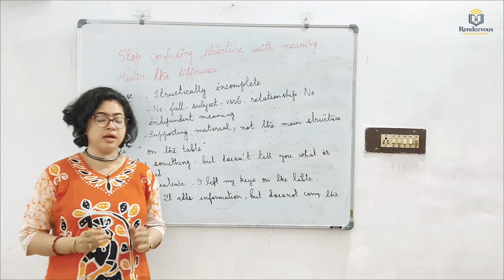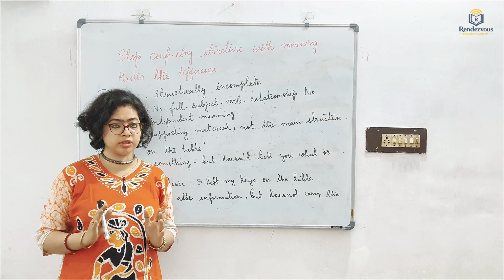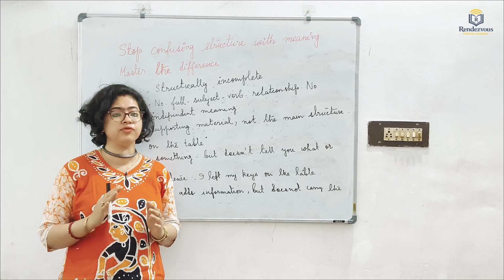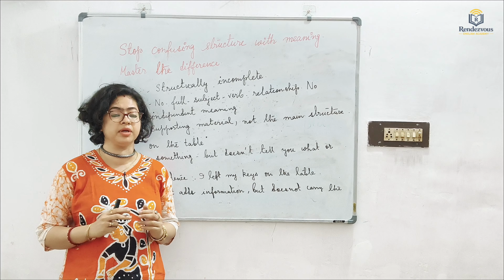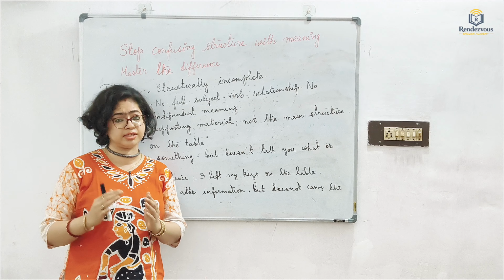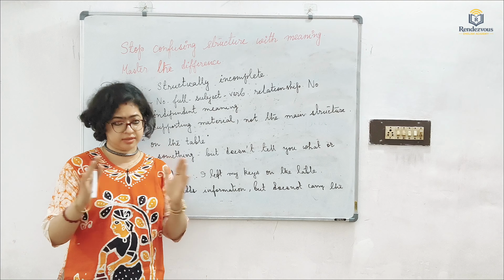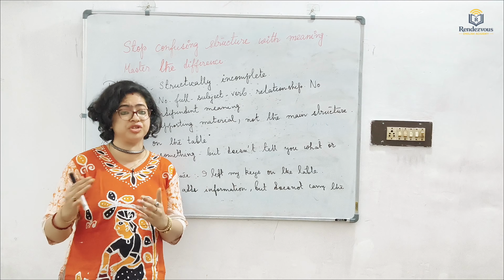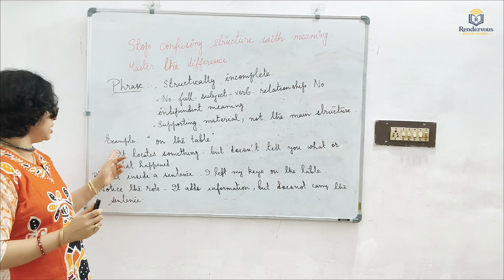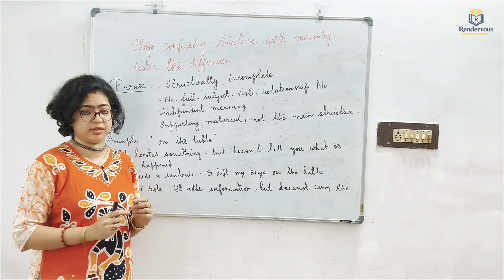A phrase. A phrase is a group of words which is structurally incomplete. It doesn't have a full subject-verb relationship. It doesn't have an independent meaning. Think of it as supporting material, not the complete structure itself, not the independent structure itself. Now, example: on the table.